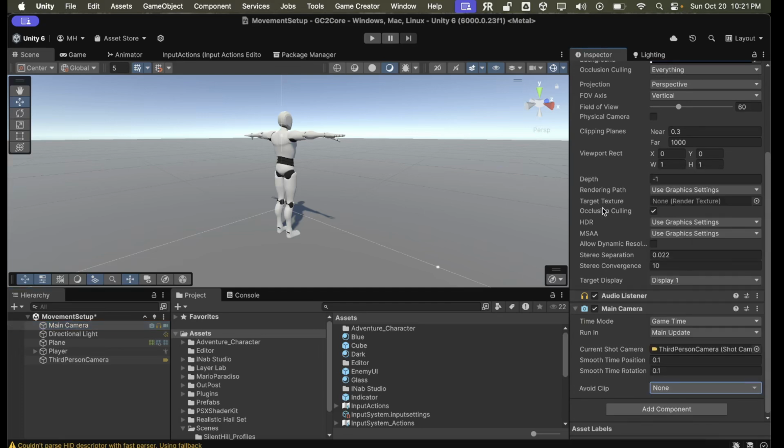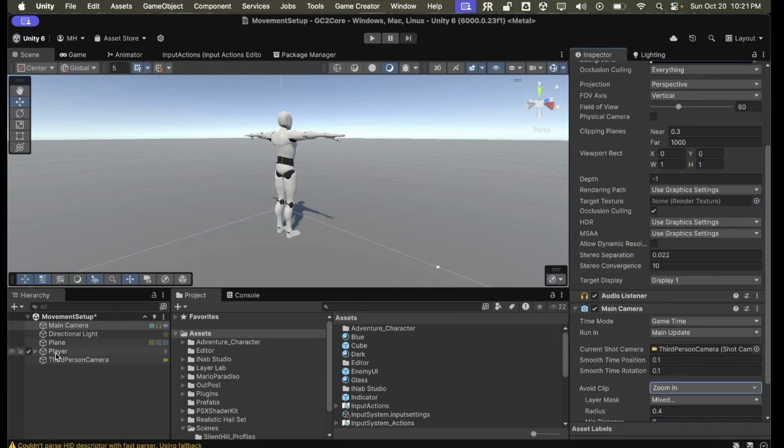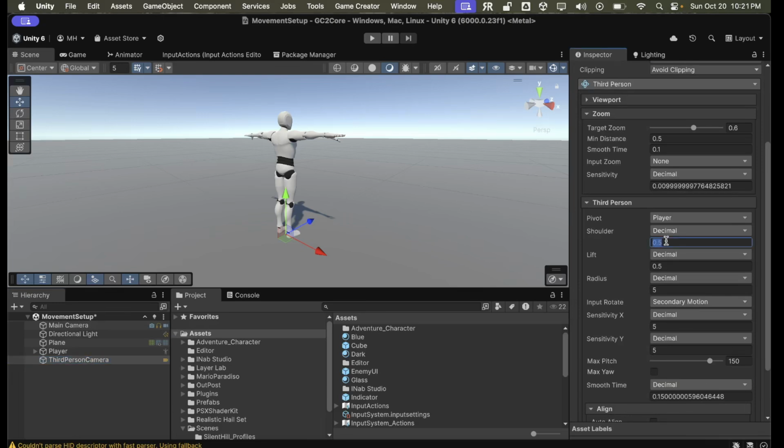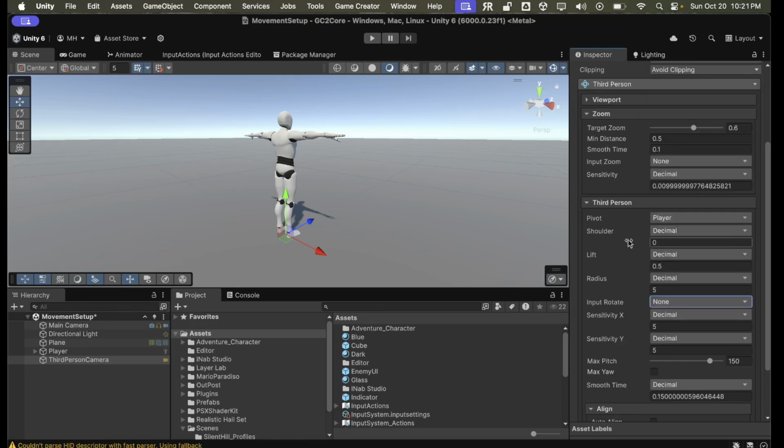the avoid clipping, turn that on. To zoom in, just use the default. Third person camera, we want to use the shoulder of 0, so that'll move it to the middle. And we don't want input rotate secondary motion with the mouse. In Silent Hill, you did not have that control over the camera. So let's just put that to none. And the max pitch, I set it down to 60 because it just gives too much clipping through things, even with the avoid clipping set, if you give it the full 150.